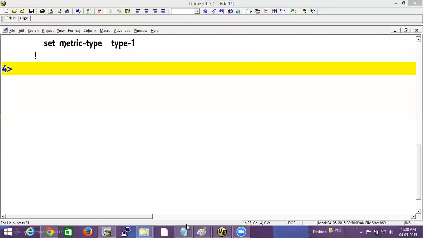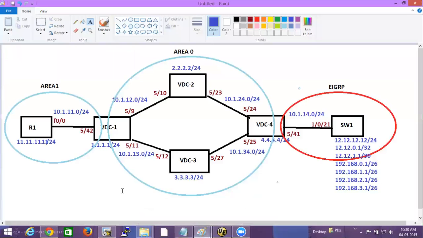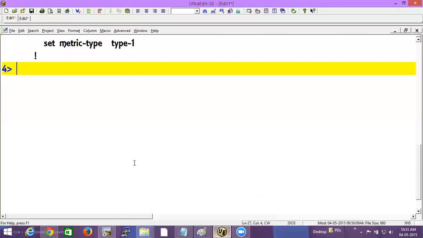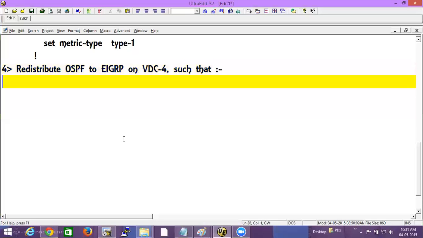So we have done the redistribution of what to what? EIGRP to OSPF. We haven't done OSPF to EIGRP. So let us do that. So redistribute OSPF to EIGRP on VDC 4 such that nodes